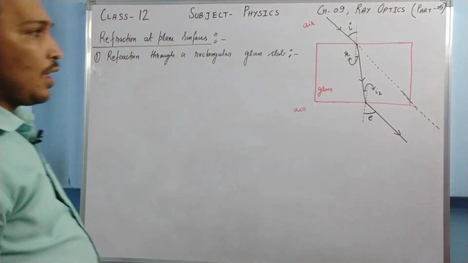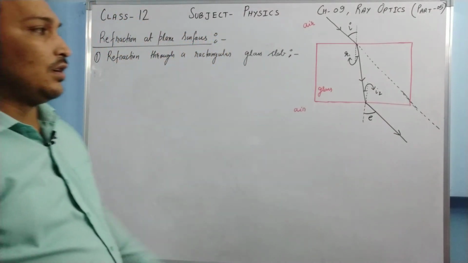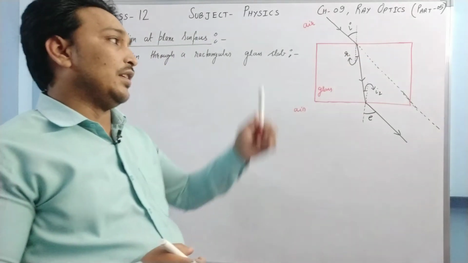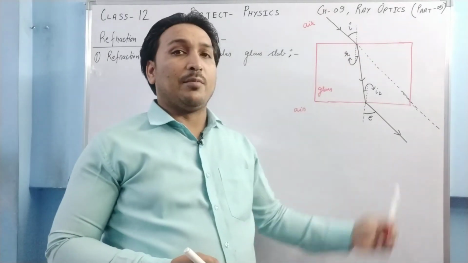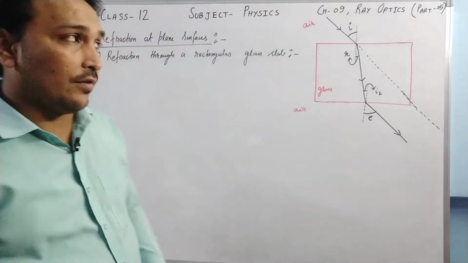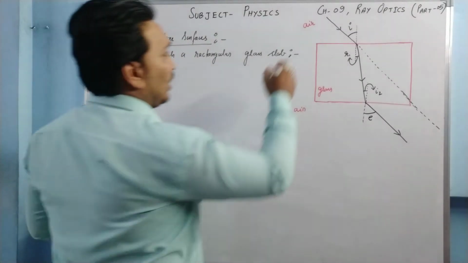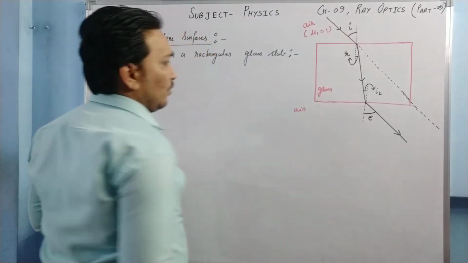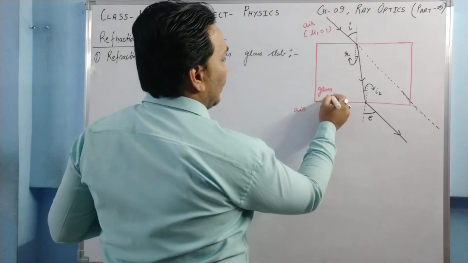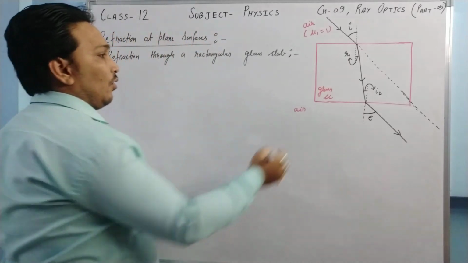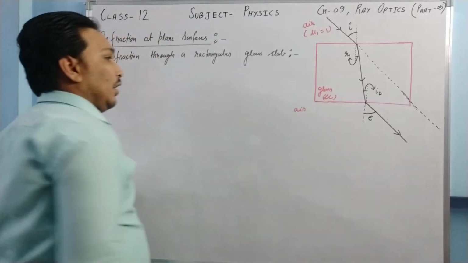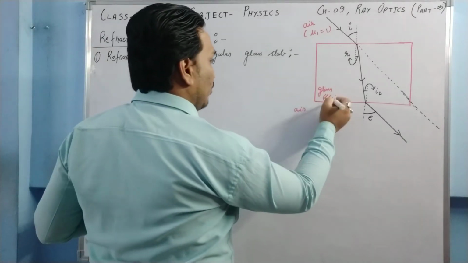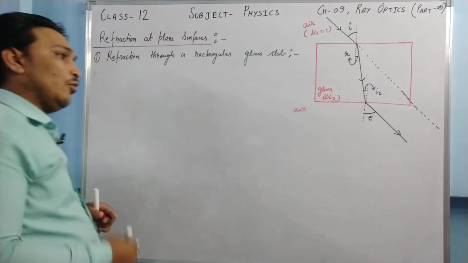Now we need to prove that e is equal to i, so that we can say that the incident ray and the emergent ray are parallel to each other. How are we going to prove it? Suppose that air has refractive index mu1, although its refractive index is equal to 1, and the glass has refractive index mu2. At the last I'll put mu.